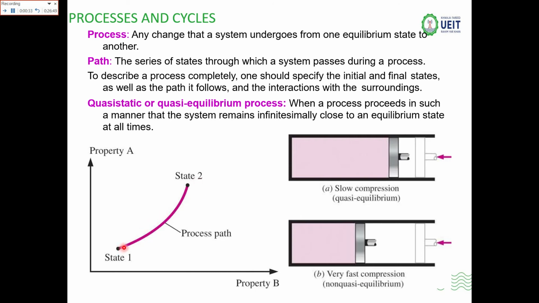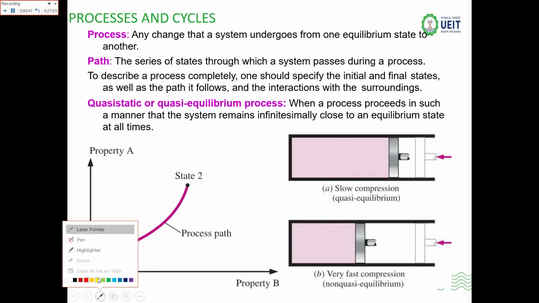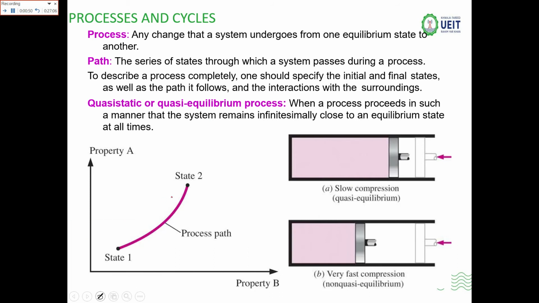Now if the system is moving from state number 1 to state number 2, that is basically the definition of the process. And here you have the path of the process. Like if the system is moving from 1 to 2, this is the direction of the path. And if the system is moving from 2 to 1, this is the path. Now path.